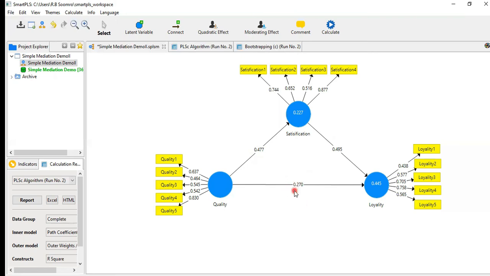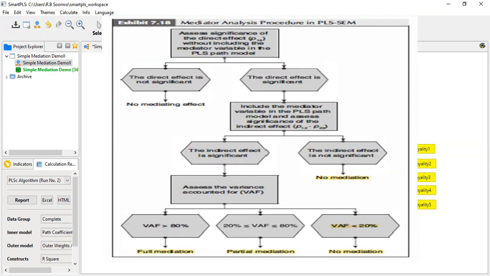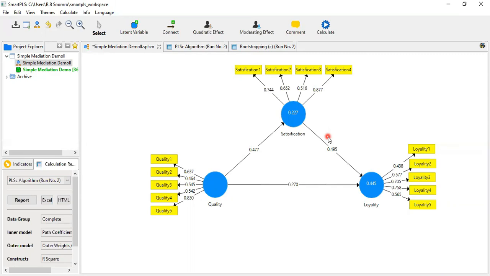So there is no complete mediation, and it is not that there is no mediation. Some partial mediation is there in this one. If the direct and indirect paths are all significant, then we have to assess the variance accounted for. If the value of VAF is above 80%, full mediation; if it is between 20 to 80%, partial mediation; if less than 20%, no mediation. So this is a very important analysis procedure.